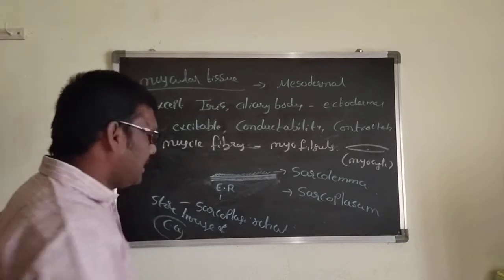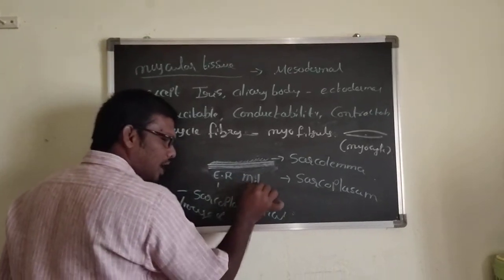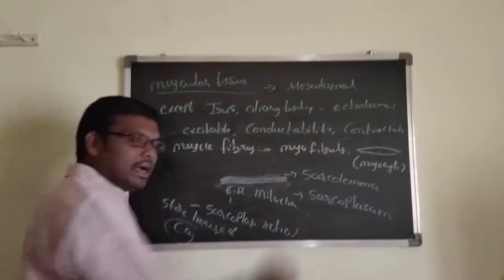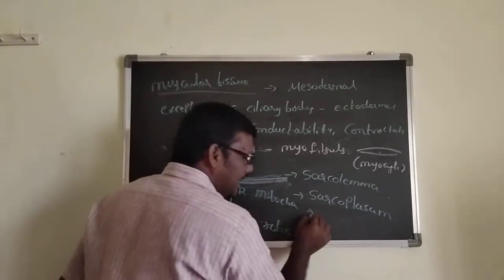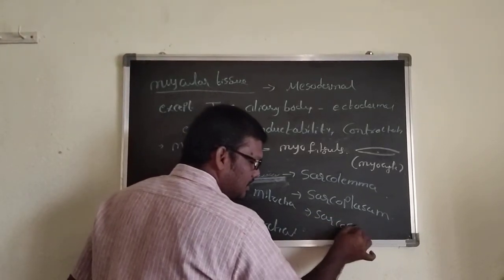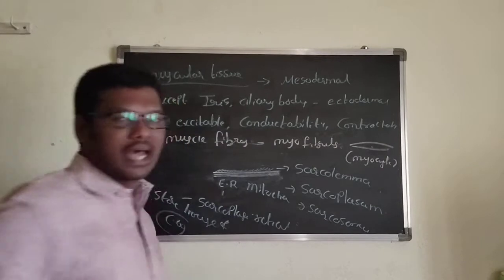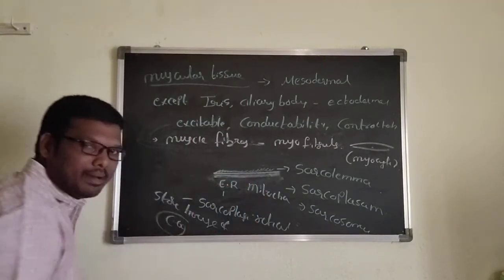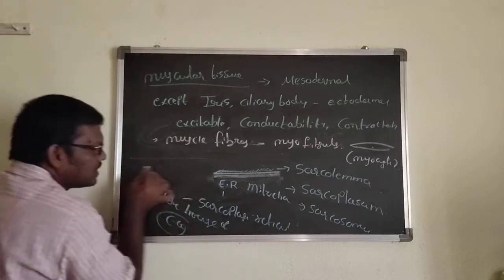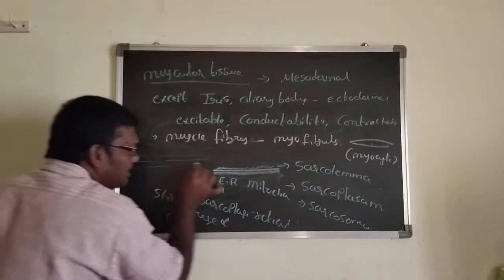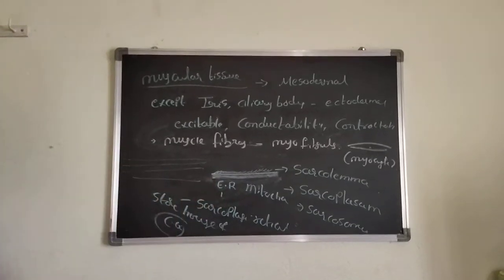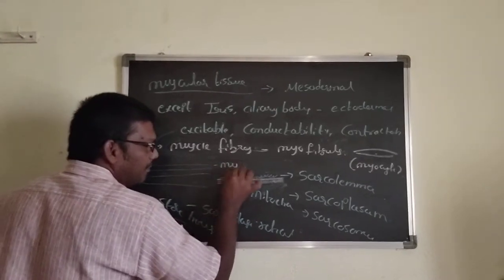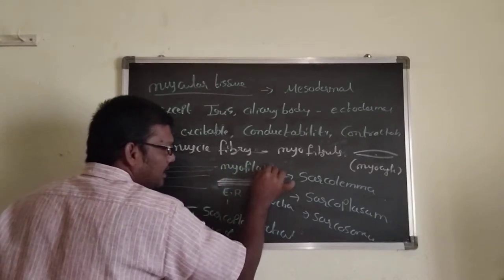And then here they have mitochondria. Here the mitochondria is called sarcosomes. That is the powerhouse of the cell, sarcosomes. And then in this muscle fiber, they have parallelly arranged filaments. Those filaments are called myofilaments. That is called what?